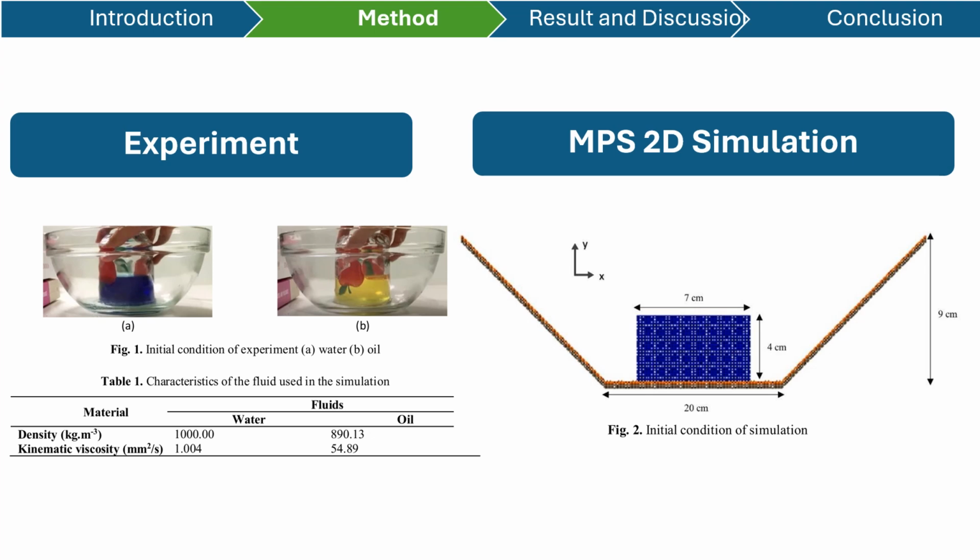After that, we also have table 1 that shows the characteristics of the fluids used in the simulation. We have 2 fluids here, water and oil, with the highlighted material parameters being the density and the kinematic viscosity. As you can see here, the oil has lower density and kinematic viscosity than water. For the MPS 2D simulation method that we use here, MPS stands for Moving Particle Semi-implicit, and it was developed by Koshizuka.